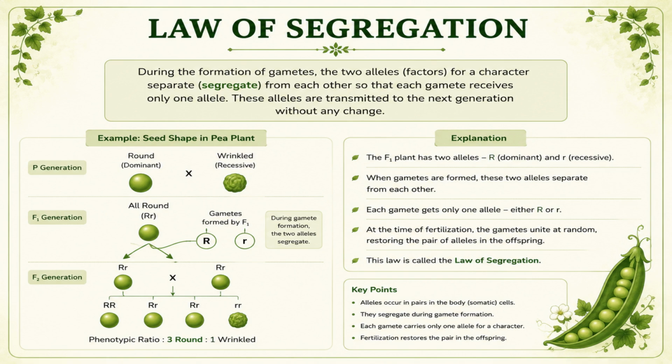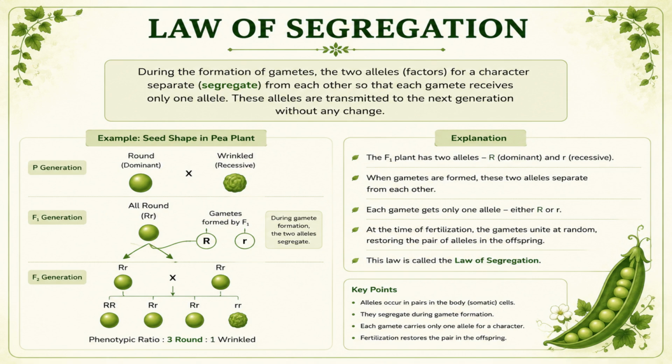Later, during fertilization, these gametes unite randomly and restore the pair of alleles in the offspring. This is why the hidden wrinkle trait, which disappeared in the F1 generation, reappears in the F2 generation. From this observation, Mendel proposed the law of segregation. The law states that the two alleles of a character separate from each other during gamete formation. Each gamete receives only one allele. The alleles remain unchanged and reunite randomly during fertilization.